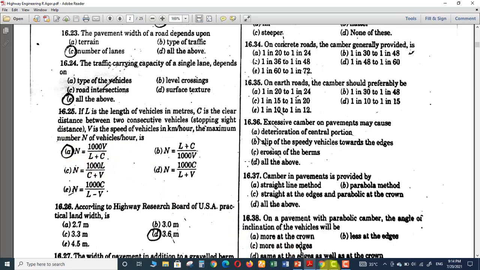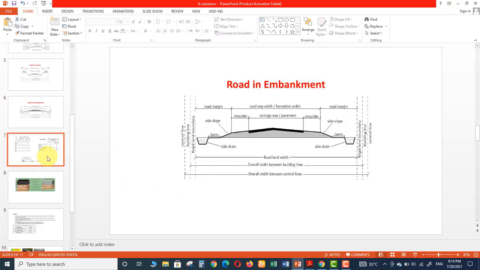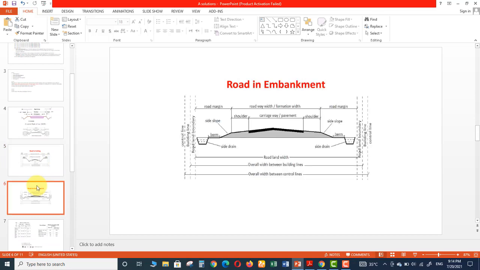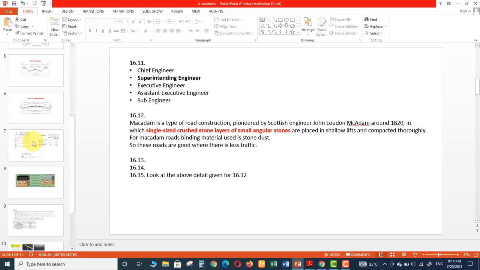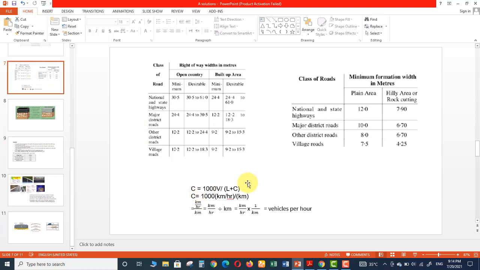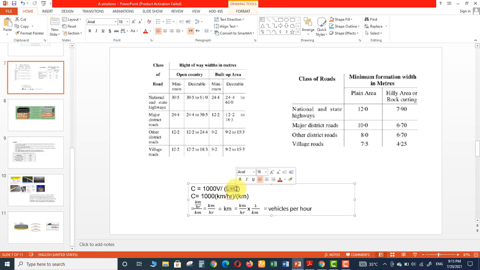For option number A, I have done this. Let me show you. Yeah. See, the formula is this one, right? If you put the units for the velocity, it is kilometer per hour, and these both are lengths. Their unit will be kilometer.